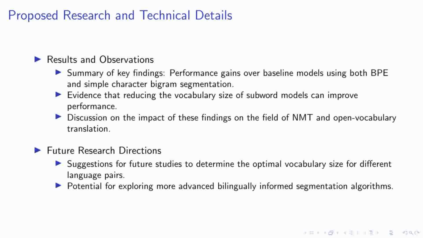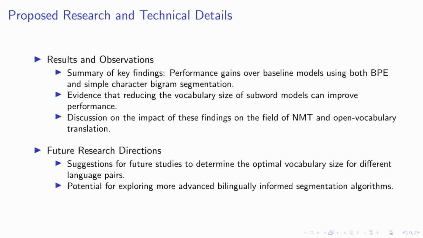Importantly, our experiments demonstrate that reducing the vocabulary size of subword models can indeed improve performance. These findings are pivotal, as they challenge traditional NMT systems that rely on large vocabularies and back-off models, suggesting a shift towards more efficient and scalable solutions in open vocabulary translation.